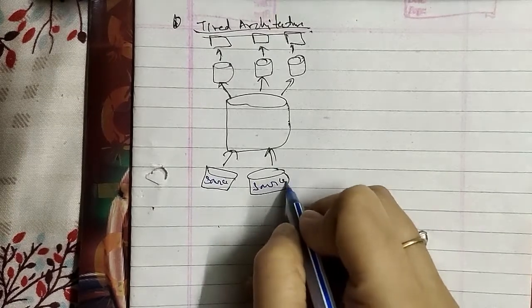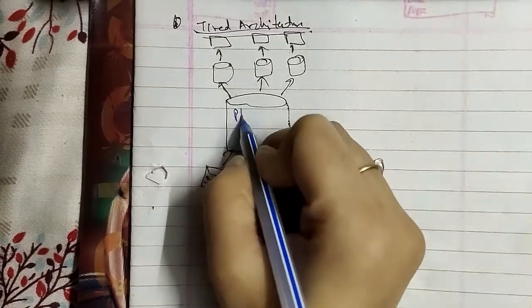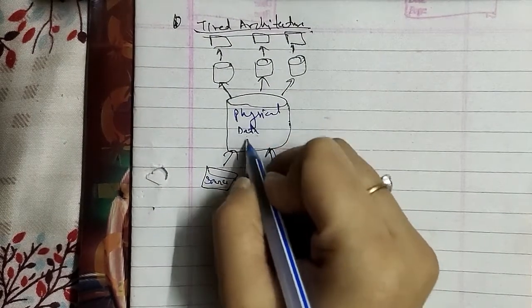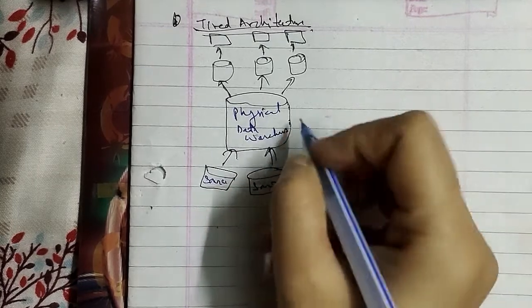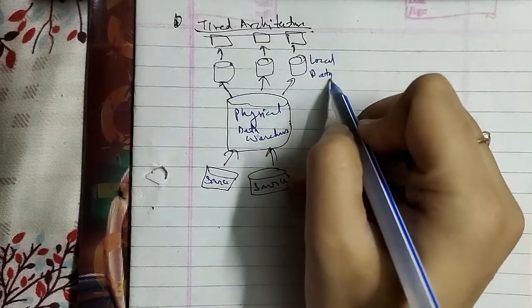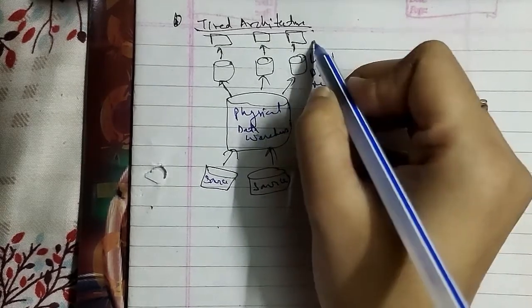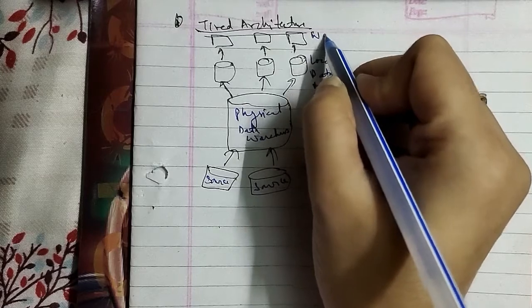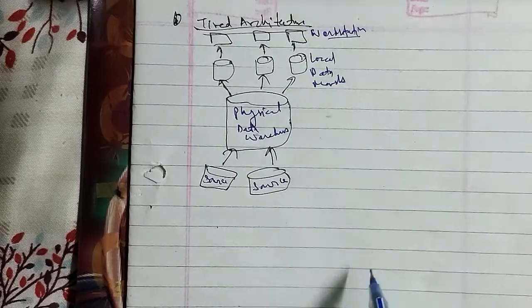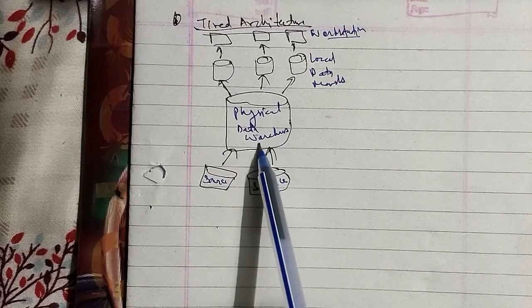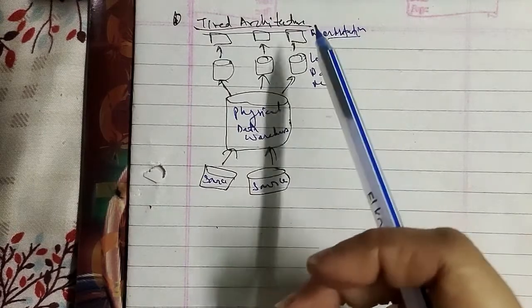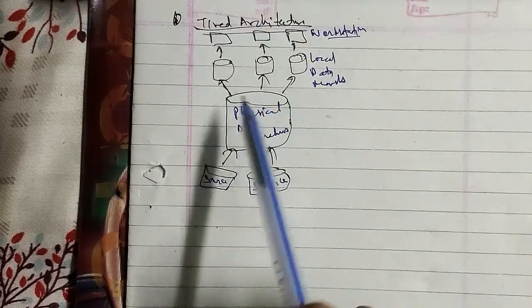this is also source, and that is connected to the physical data warehouse, and these were connected to local data marts, and these were your workstations, that is your highly summarized data here. So source were connected to the physical data warehouse, these were connected to the local data marts, and that is connected to the workstation, that is highly summarized data as well.